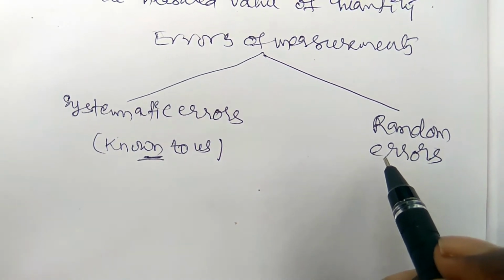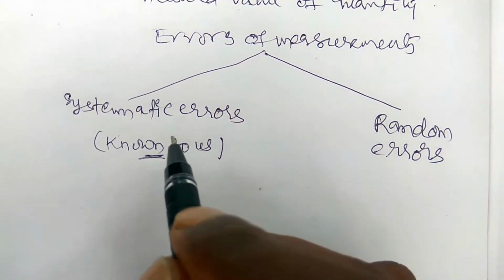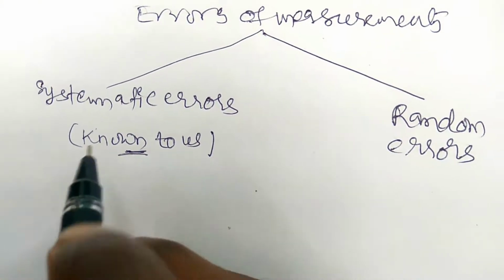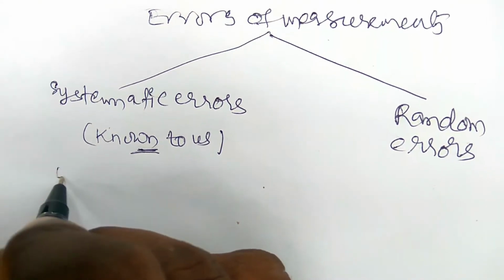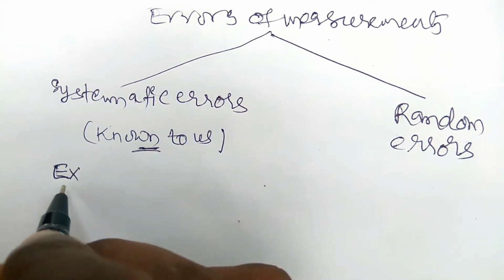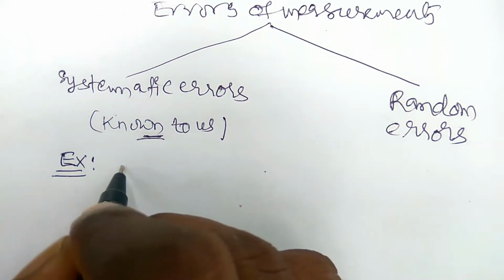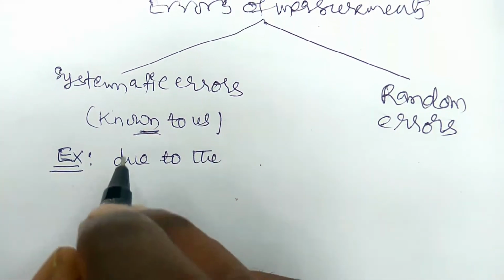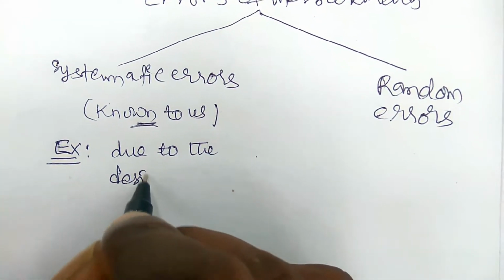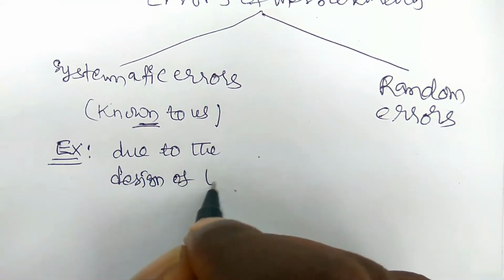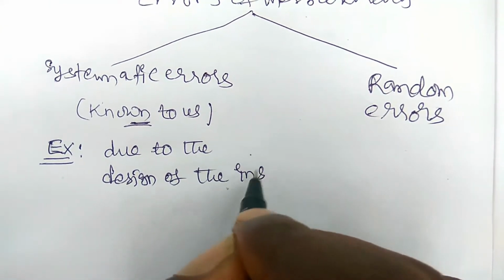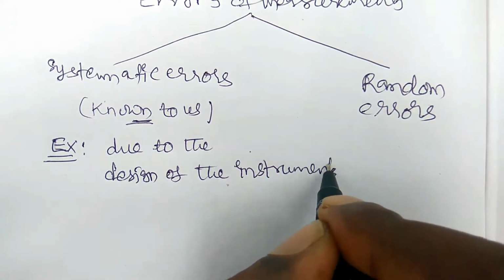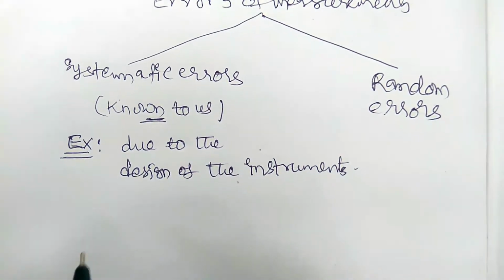Okay, so some examples we need to see here belonging to the systematic and random errors. So in the systematic errors, for example, due to the design of the instrument, due to the design of the instrument. So these errors may occur by the defaults of the instruments.